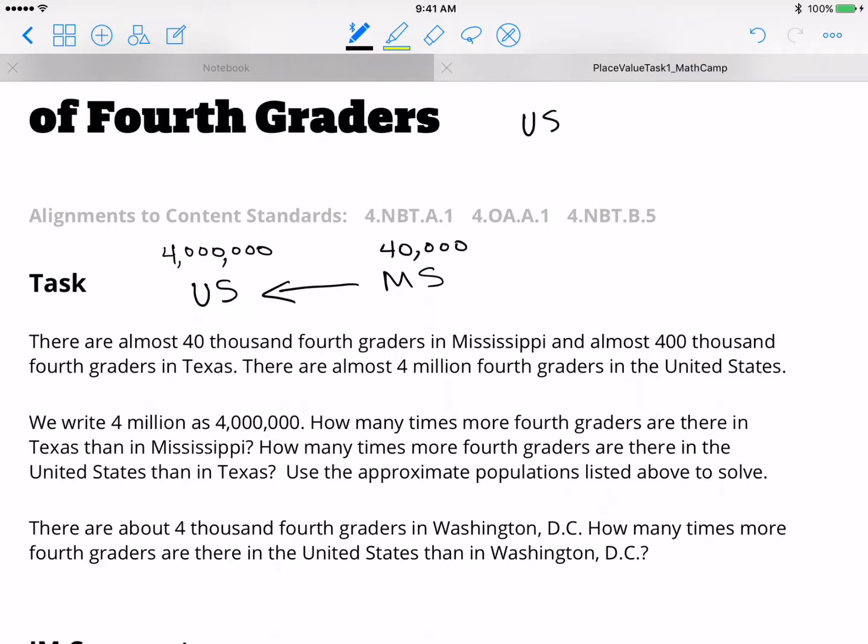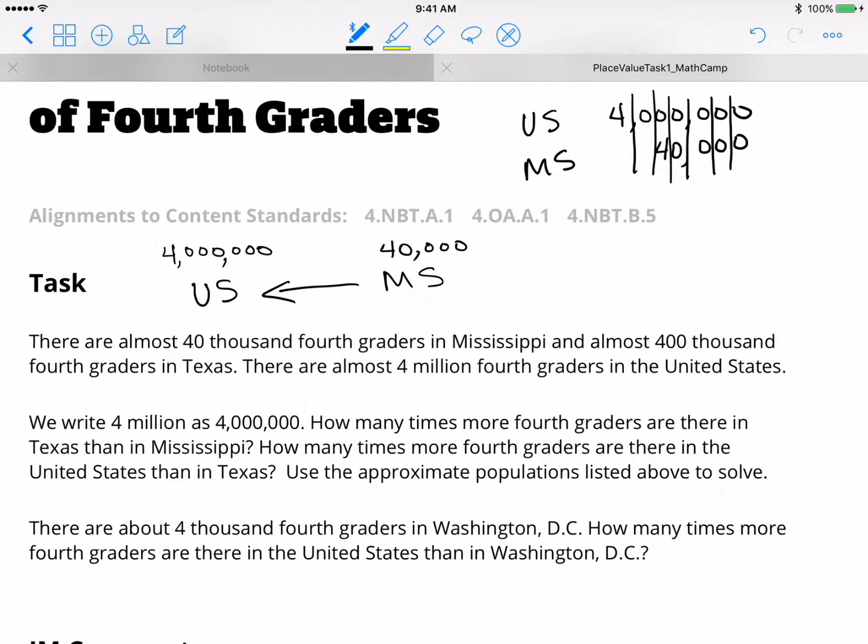So the United States was 4 million. Mississippi, lining up according to place value, was 40,000. Now let's identify each place value. Okay, now as we're comparing, we're moving to the left.